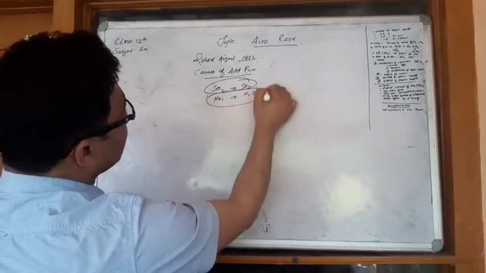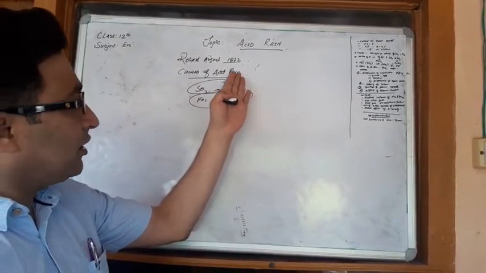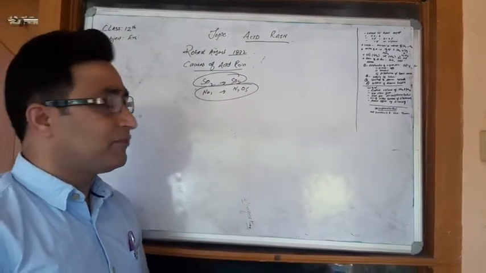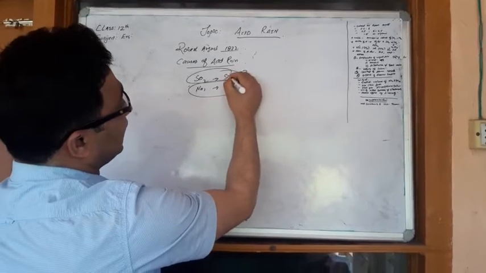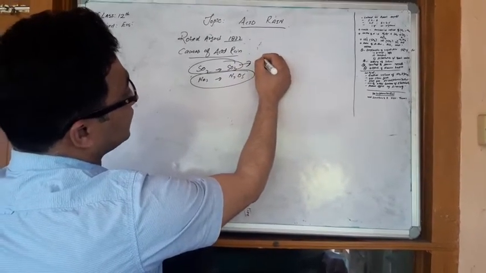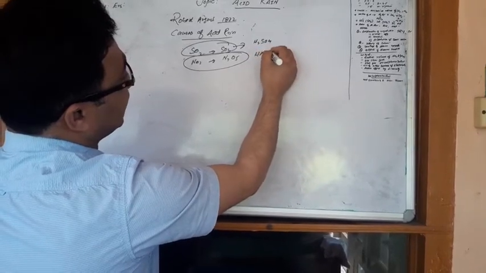In the air they react with water vapors and lead to the formation of their respective acids. SO3 forms sulfuric acid H2SO4, and nitrogen pentaoxide forms HNO3, nitric acid.